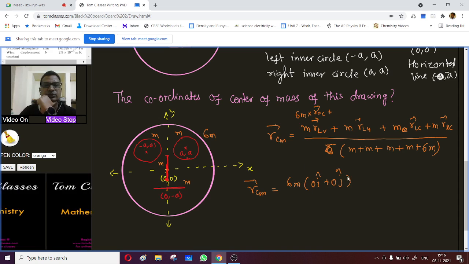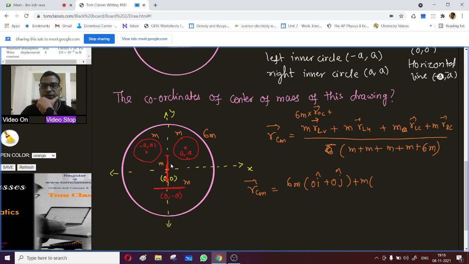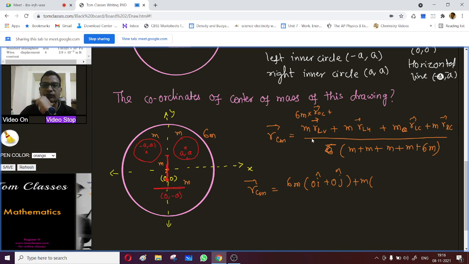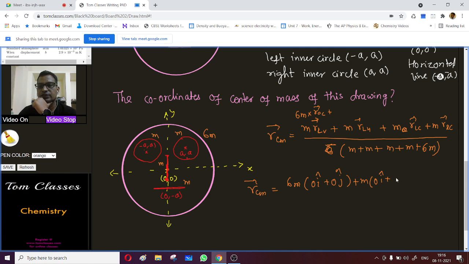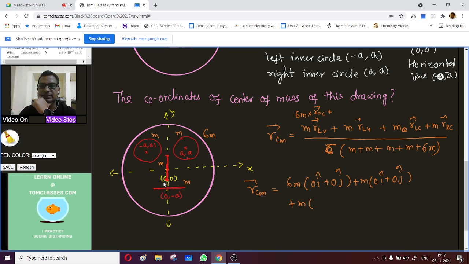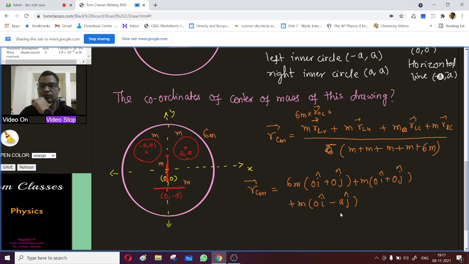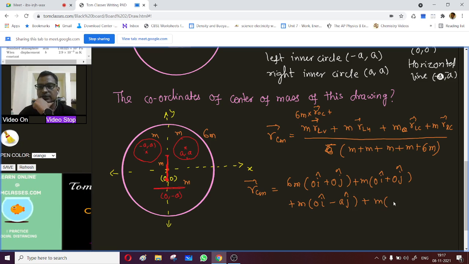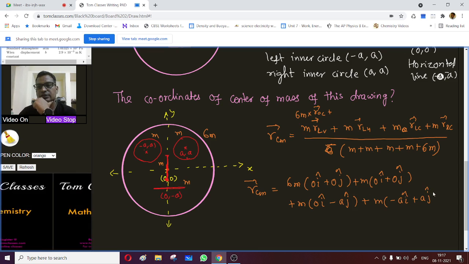Plus m at the horizontal line position, and then for the vertical line, again 0i plus 0j, plus m at 0i minus aj. Plus m at minus ai plus aj.